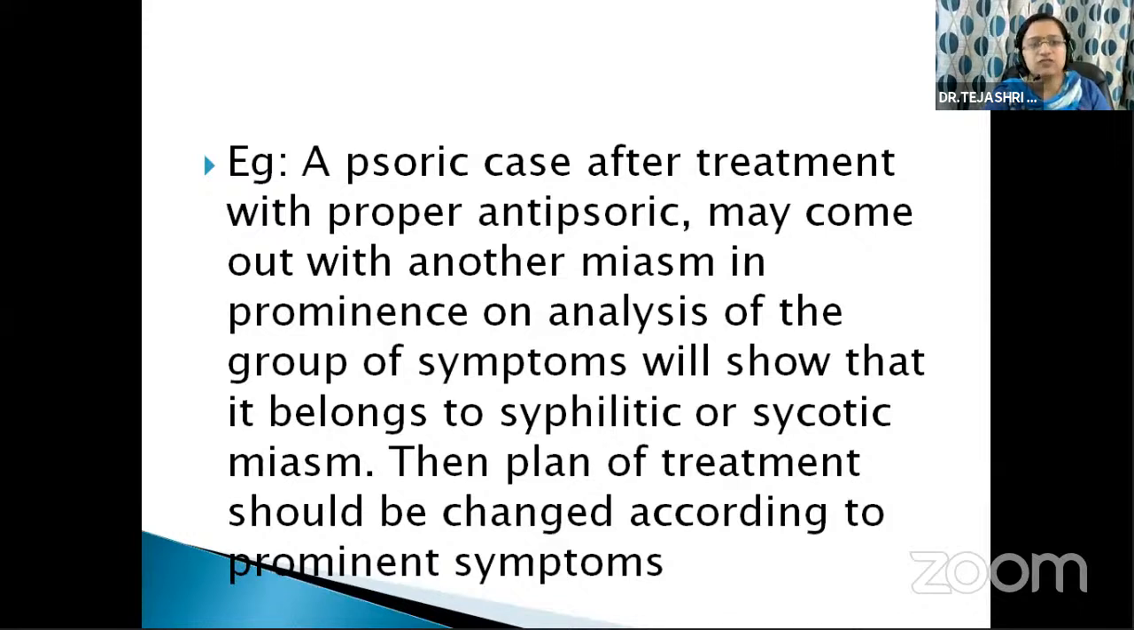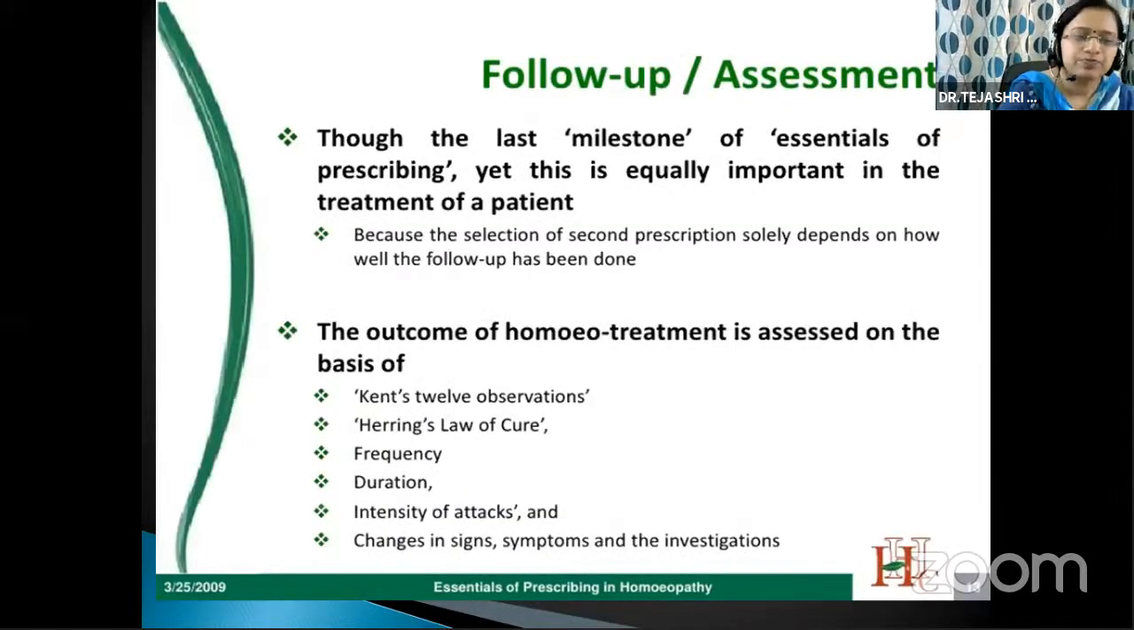Take an example. A psoric case, after treatment with a proper antipsoric medicine, may come out with another miasm in prominence. On analysis, the group of symptoms will show that they belong to a syphilitic or sycotic miasm, then the plan of treatment will change according to the prominent symptoms. Now, these are the six types of second prescription. First is repetition of remedies, second is antidote, third is